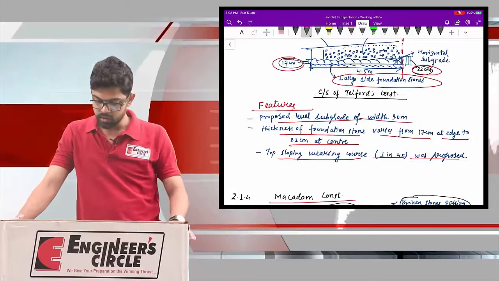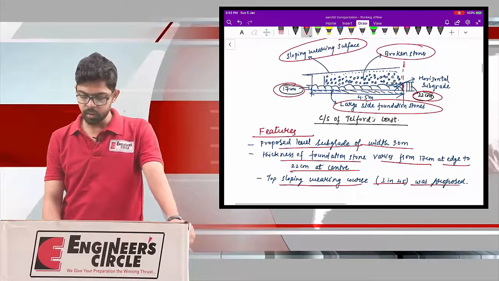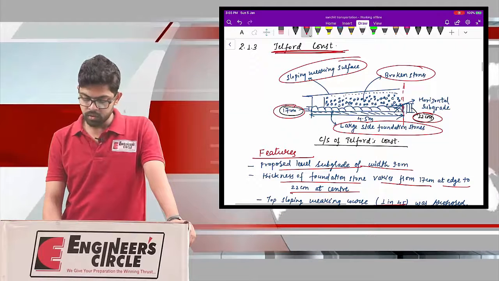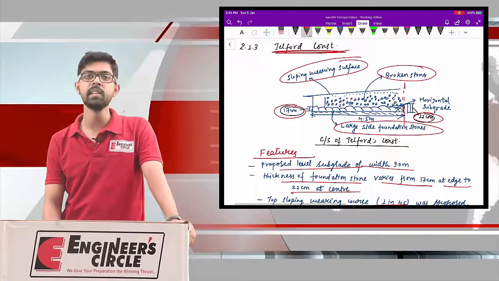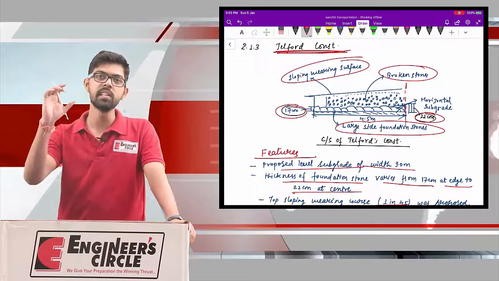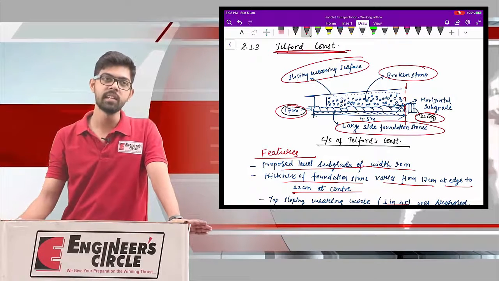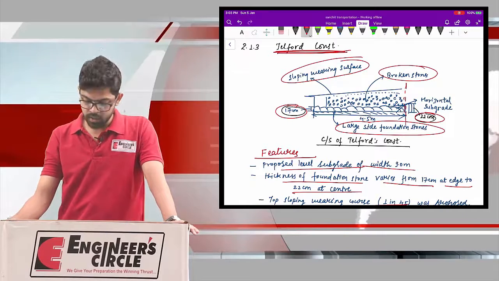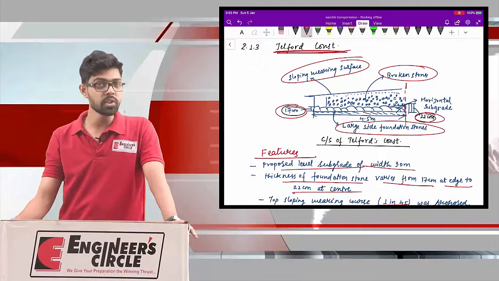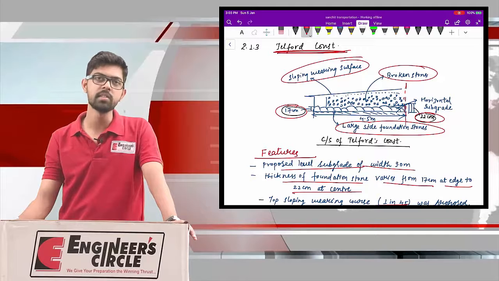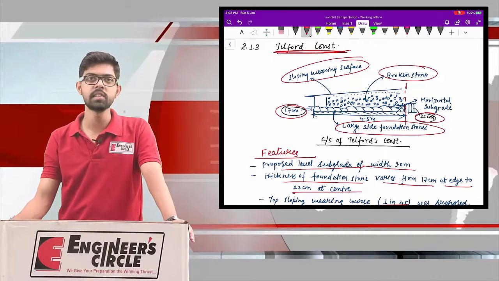Okay, so that's all about the Telford construction. There is more or less similarity with the Trescott construction, except that your foundation stone thickness varies from 17 centimeter at the edges to 22 centimeter at the center, and the rest is more or less similar to the Trescott construction.